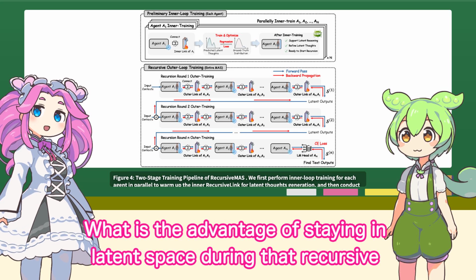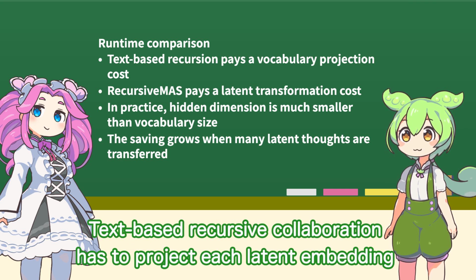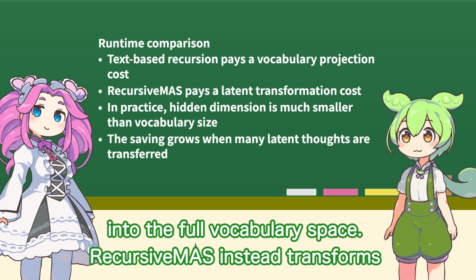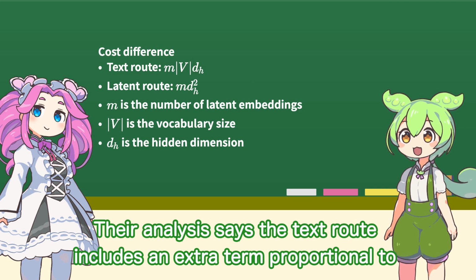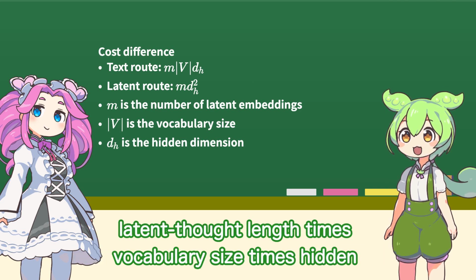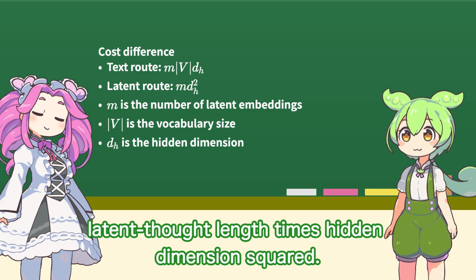What is the advantage of staying in latent space during that recursive training? The paper compares the cost of two ways to pass intermediate thoughts. Text-based recursive collaboration has to project each latent embedding into the full vocabulary space. Recursive MAS instead transforms each latent embedding with the recursive link. Their analysis says the text route includes an extra term proportional to latent thought length times vocabulary size times hidden dimension. The latent route replaces that with a term proportional to latent thought length times hidden dimension squared.